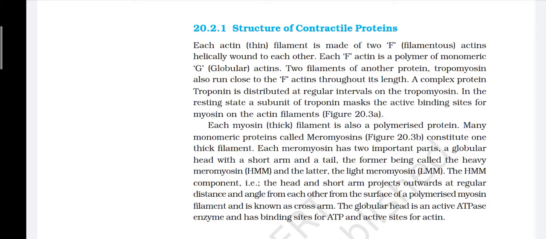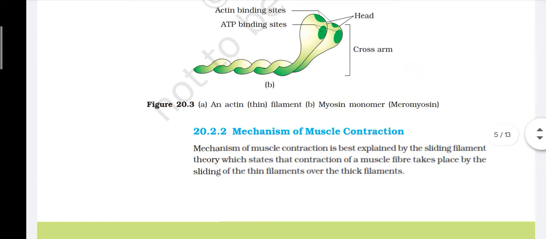The HMM component, that is the head and short arm, projects outward at regular distance and angle from each other from the surface of the polymerized myosin filament and is known as the cross arm. The globular head is an active ATPase enzyme and has a binding site for ATP and an active site for actin.